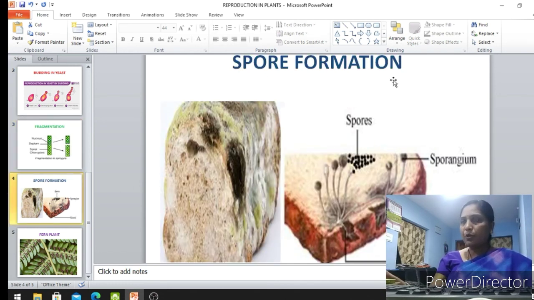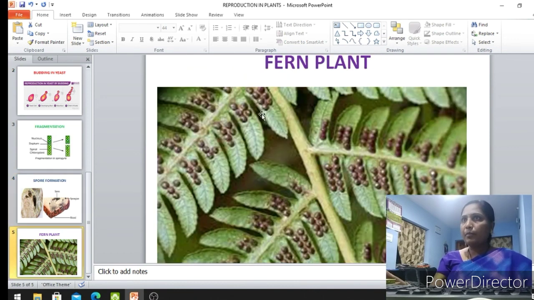And draw the diagram of spore formation in bread mold. Draw the diagram and label the parts. Draw the diagram of the fern plant and show the spores present in the fern plant. So this is your today's homework, children. In the coming class, we are going to discuss vegetative propagation. Thank you.